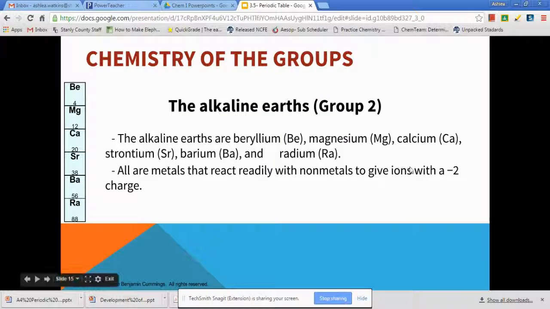And this slide is actually incorrect. It says that it will readily react with nonmetals to give ions with a -2 charge. That -2 charge would be on your nonmetal. So actually these would have +2 charges. So beryllium through radium would gain a +2 charge because they lose 2 electrons.